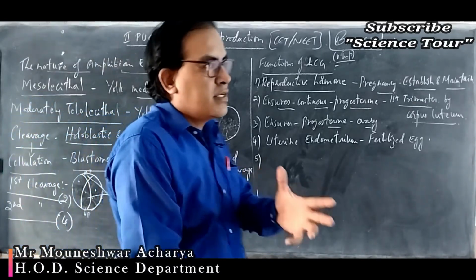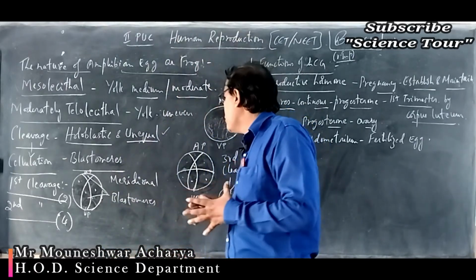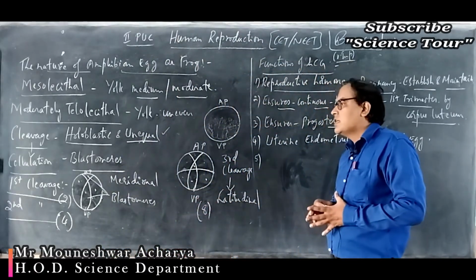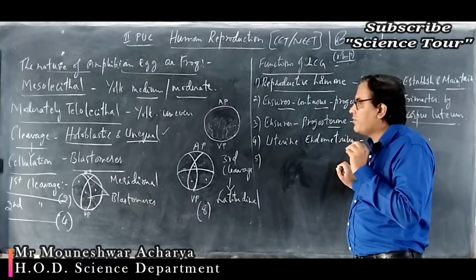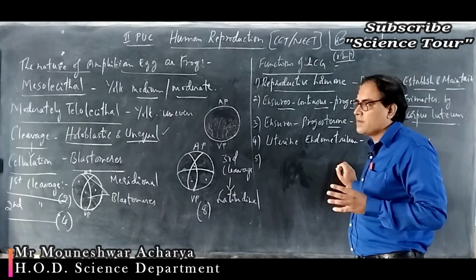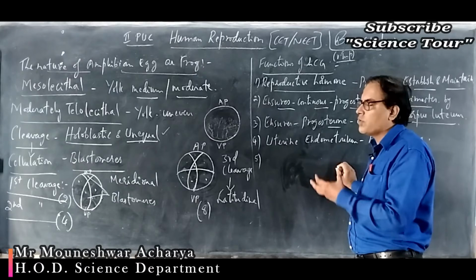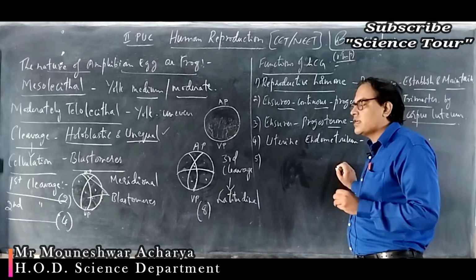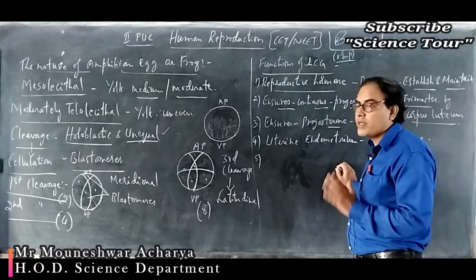Now students, what is an embryo? Just see what is an embryo and what is the fetus. After fertilization, that means the fusion of the male gamete with the female gamete, there is the formation of a zygote. Zygote is a single cell stage. This zygote will start to develop into an embryo, up to the 8th week after conception. It is said to be an embryo.